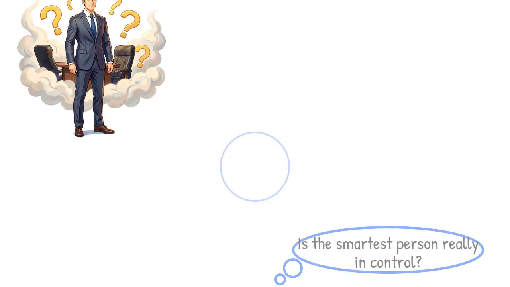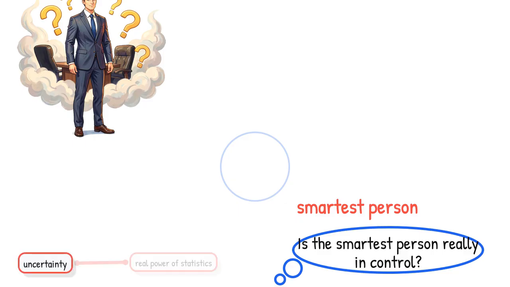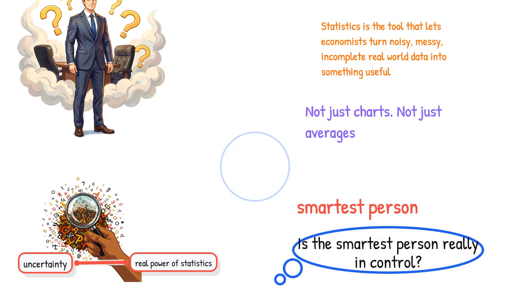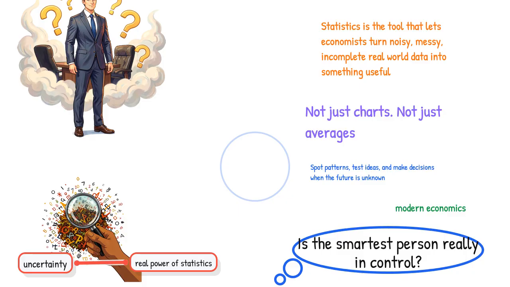What if the biggest decisions in economics were not made by the smartest person in the room, but by the person who best understands uncertainty? That's the real power of statistics. Not just charts, not just averages. Statistics is the tool that lets economists turn noisy, messy, incomplete real-world data into something useful. It helps them spot patterns, test ideas, and make decisions when the future is unknown. And in modern economics, that's basically everything.